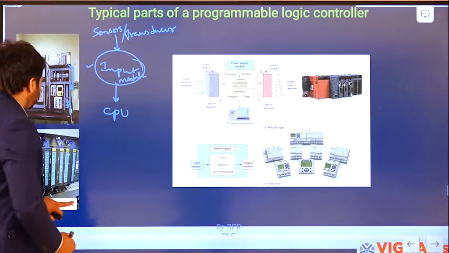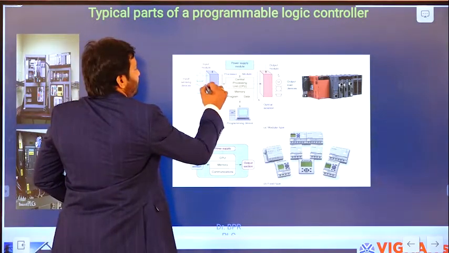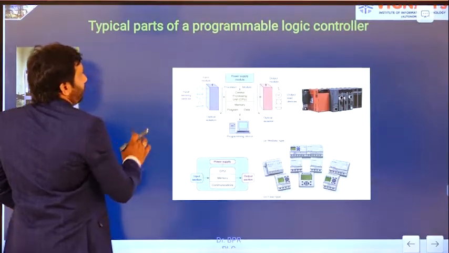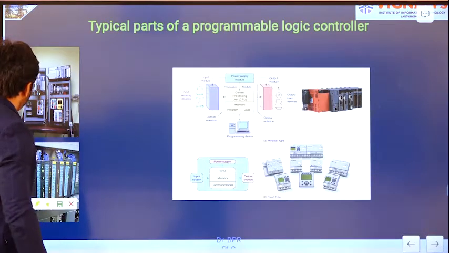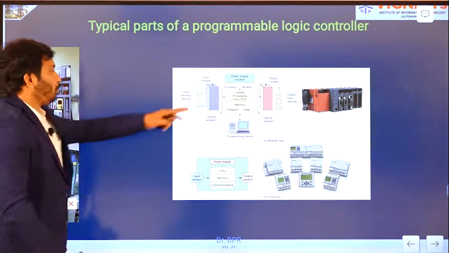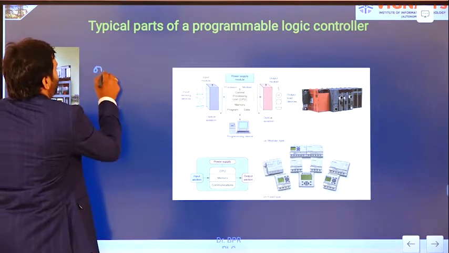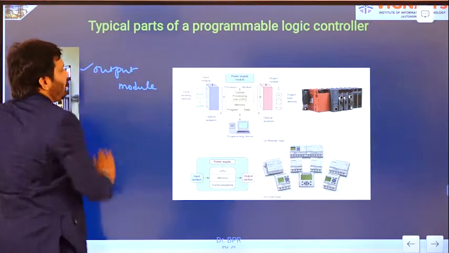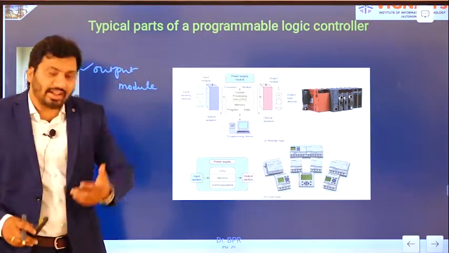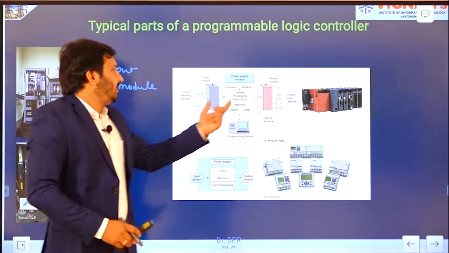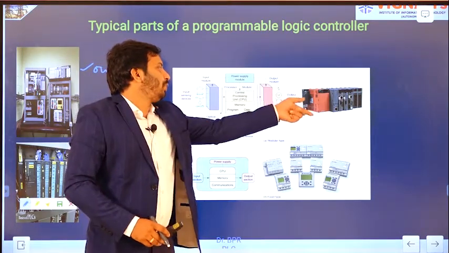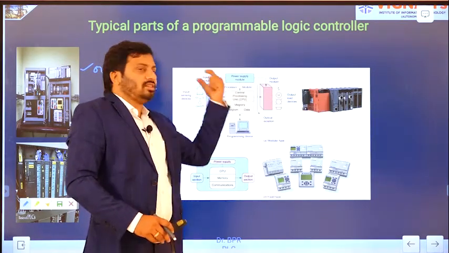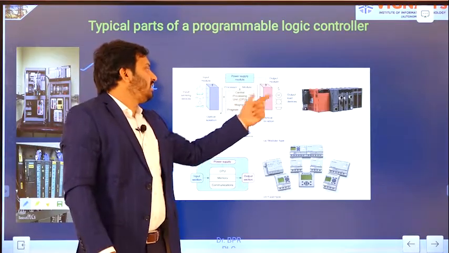In a similar way, the output module is there. So this is also completed, right? So now we will look into the output module. The output module is similar, exactly opposite to an input module, right? It is a functional unit in between the output devices and the CPU, right?